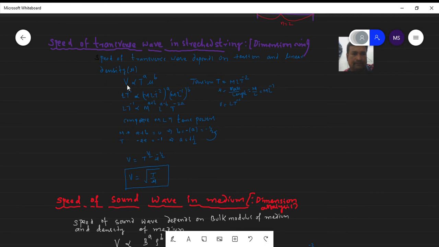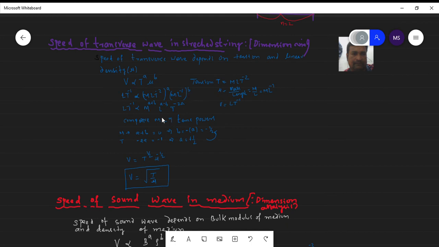Here v is the velocity. The velocity dimensional formula is L T to the power of minus 1, which is proportional to (M L T to the power of minus 2) to the power of a, the tension dimensional formula, times (M L to the power of minus 1) to the power of b, the linear density dimensional formula. Simplifying, we get M to the power of a plus b, L to the power of a minus b, and T to the power of minus 2a. There is no T term on the other side except minus 1.